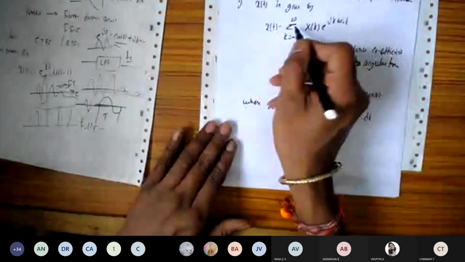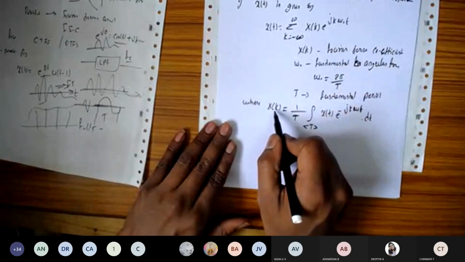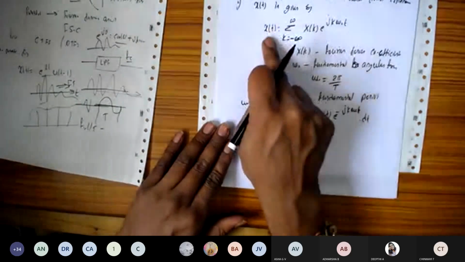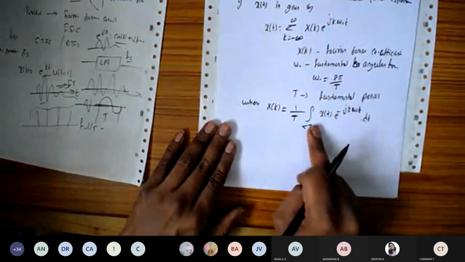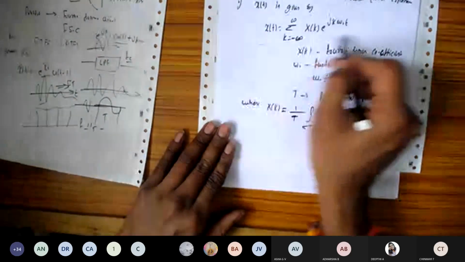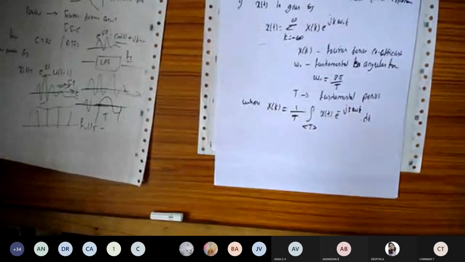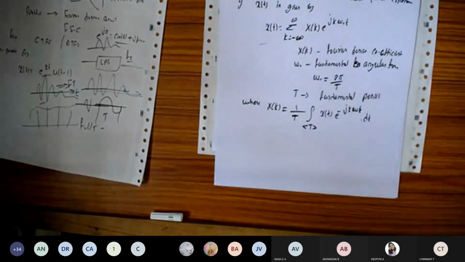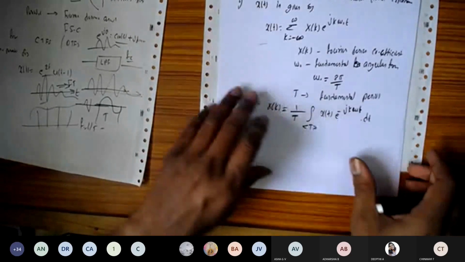We can express x of t in terms of the Fourier series coefficient. In a problem, if I ask you to find x of k, we can substitute x of k in x of t and express it like this also. Depending on the problem, we will do it. So make a note of these two formulas, based on which we are going to find the Fourier series coefficient.